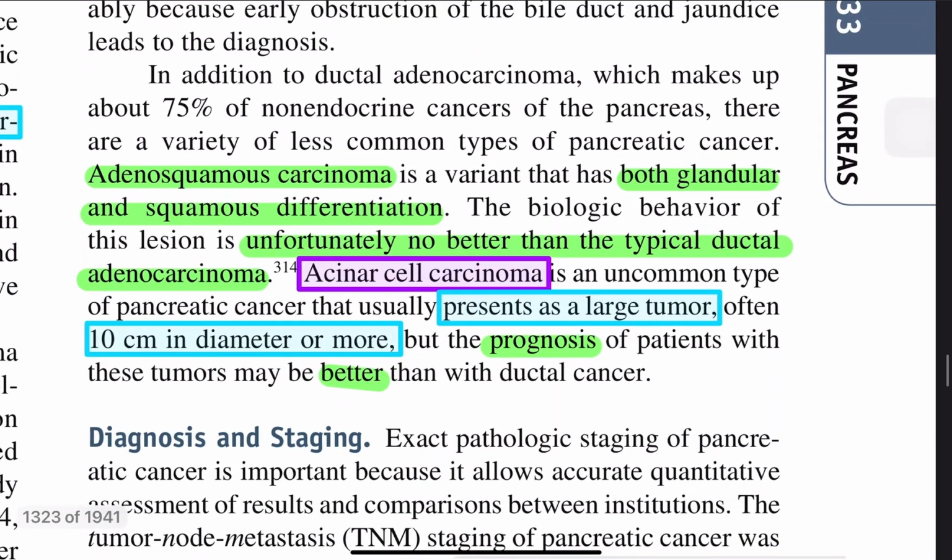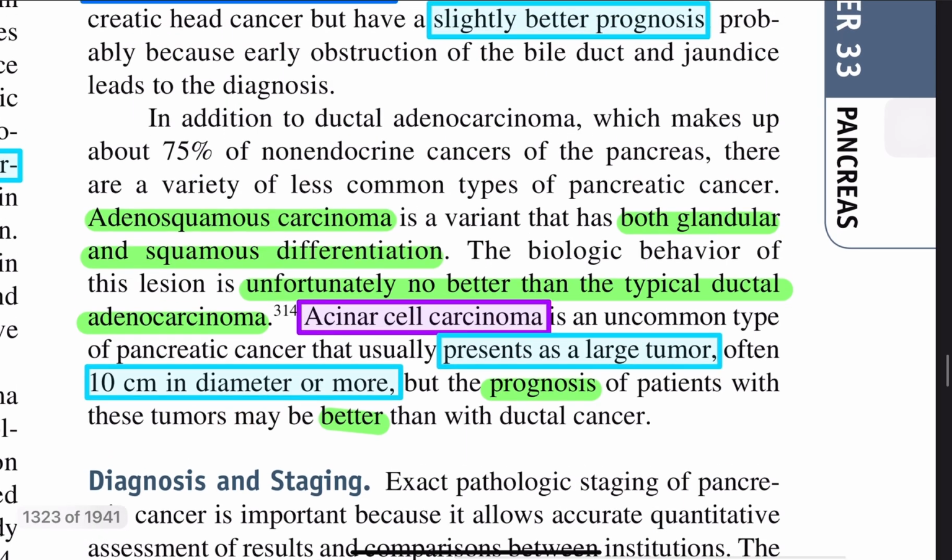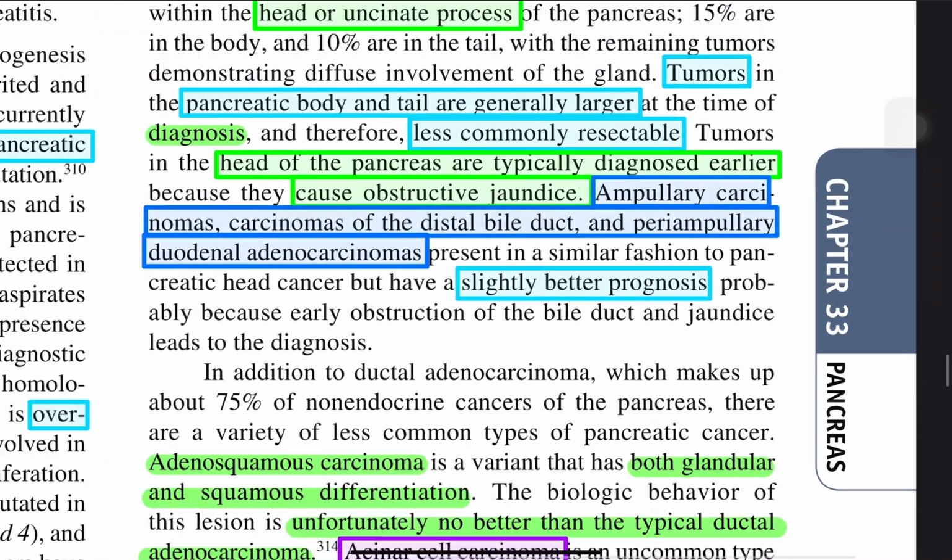One line is about acinar cell carcinoma. It presents as a large tumor, often more than 10 centimeters in diameter, even more. Prognosis is better. Thank you.